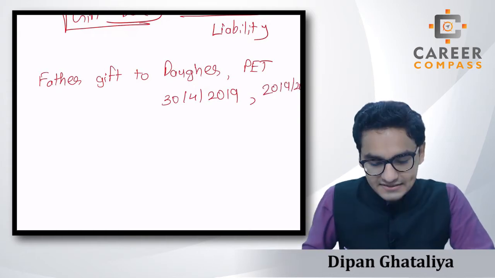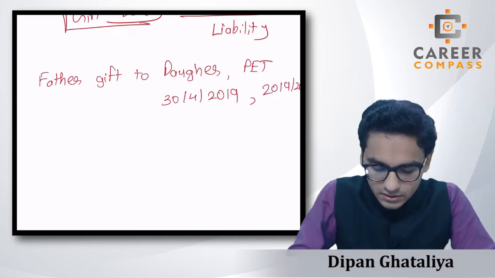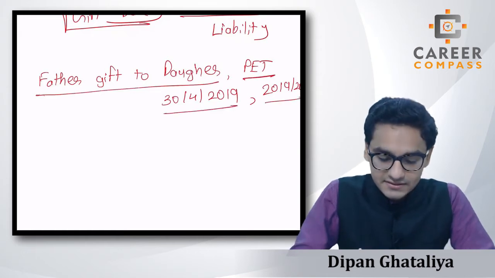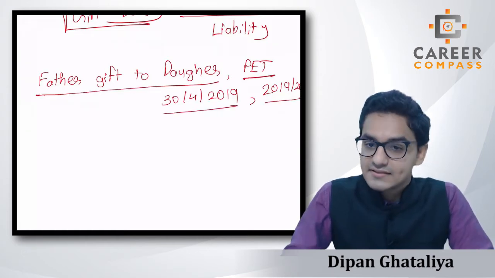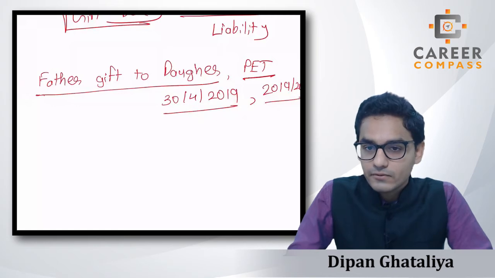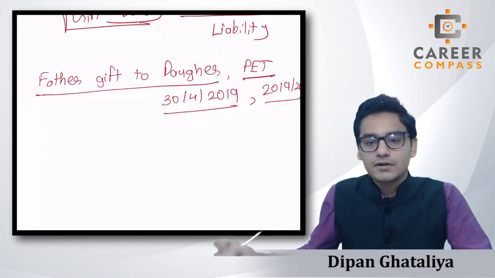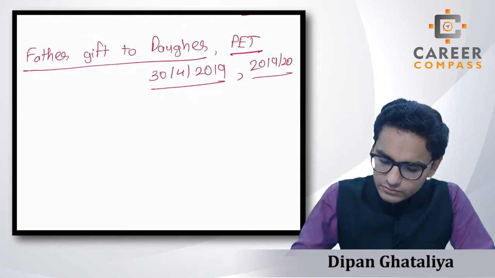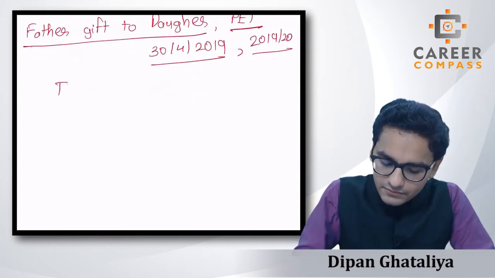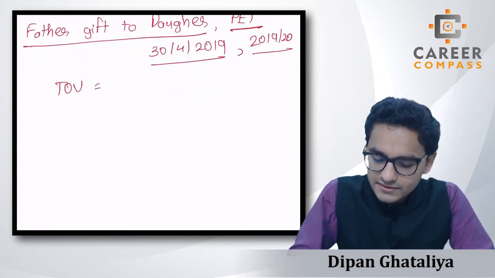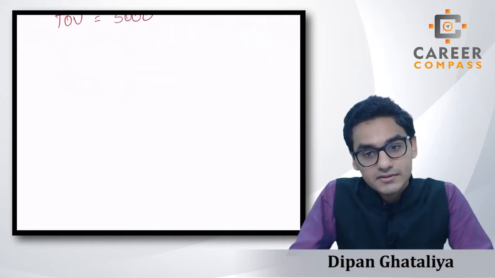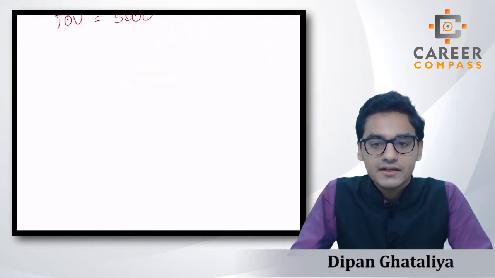So this is the basic thing which we have to write whenever we are doing any kind of sum, students. This is a kind of heading, and we just summarize the important information that we are going to use in the upcoming proforma. So yes, now students, what is the transfer of value? The transfer of value given in the sum is £5,000. So let's calculate the gross chargeable amount in this particular gift.